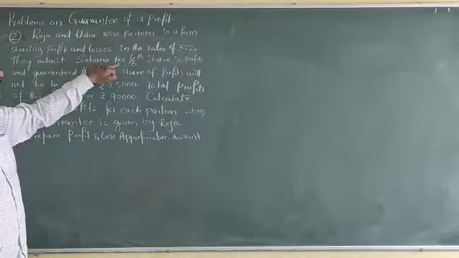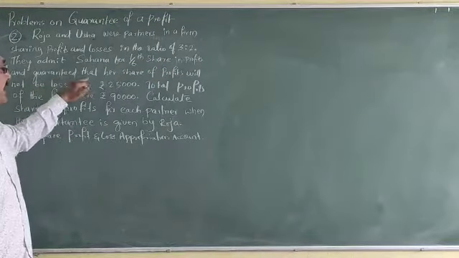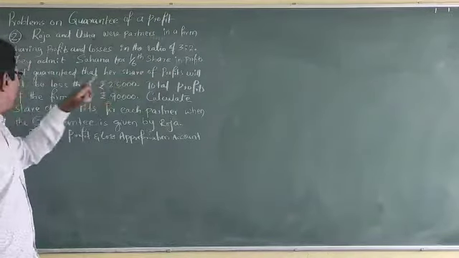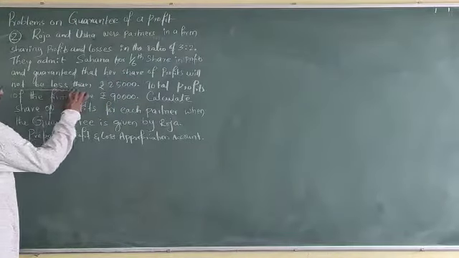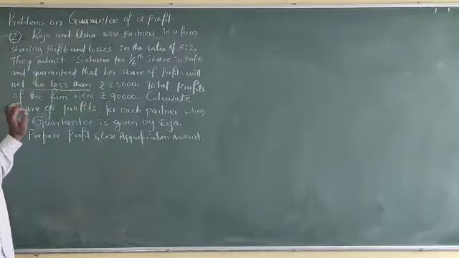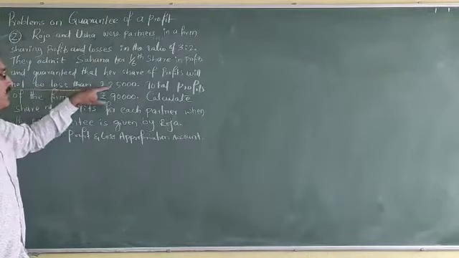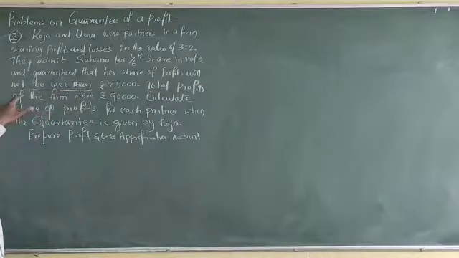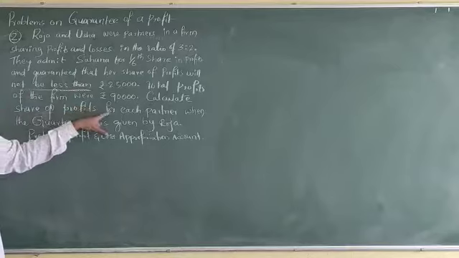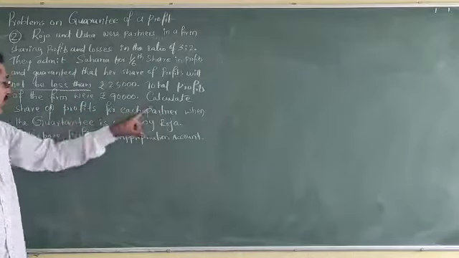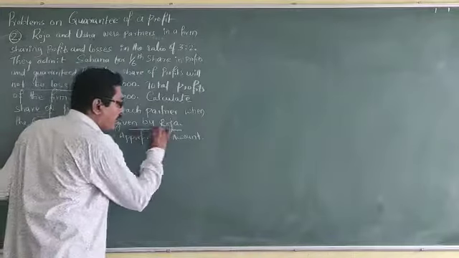They admitted Sahana for a 1/6 share in profits and guaranteed that her share of profit will not be less than 25,000. Total profits of the firm were rupees 90,000. Calculate the share of profits for each partner when the guarantee is given by Roja.